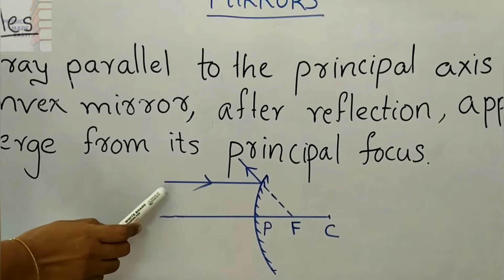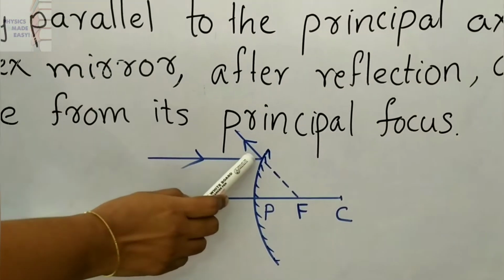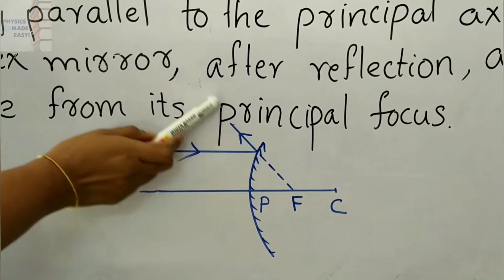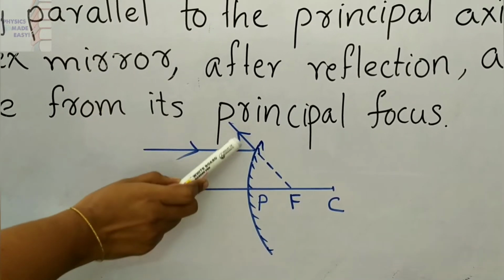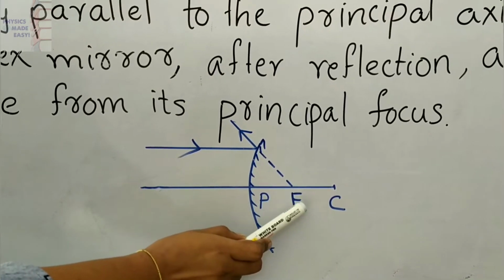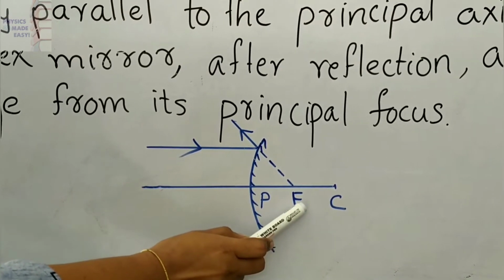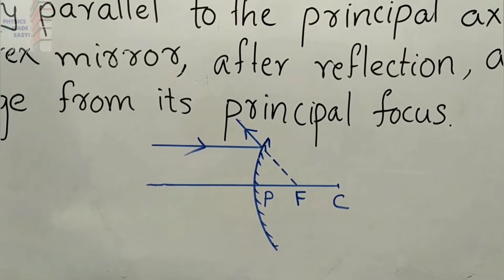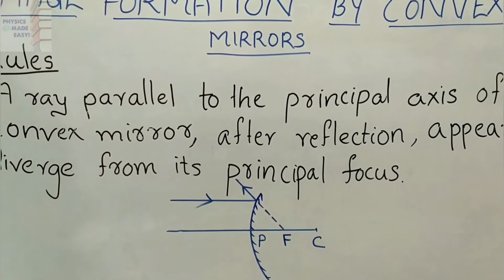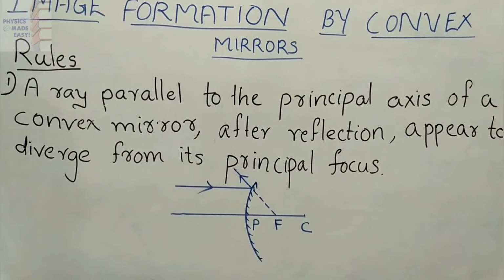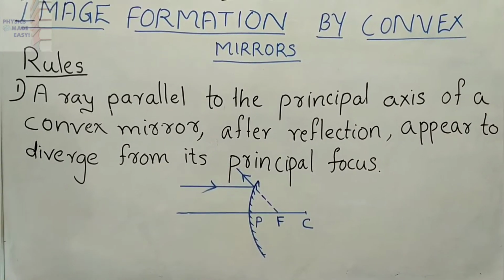Here you can see this is the ray that is parallel to the principal axis and that is reflecting from the reflecting surface. You can see if you extend this, it is coming from a point on the principal axis, that is the principal focus. So, a ray which is parallel to the principal axis of a convex mirror after reflection appears to come from the principal focus.